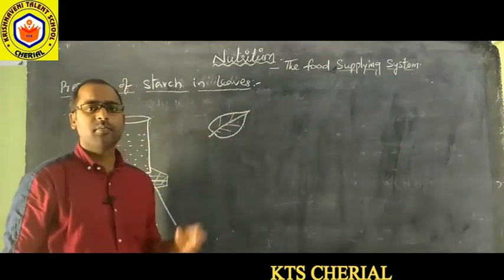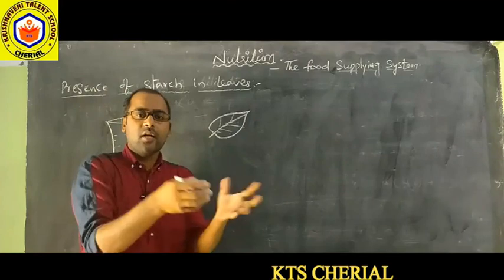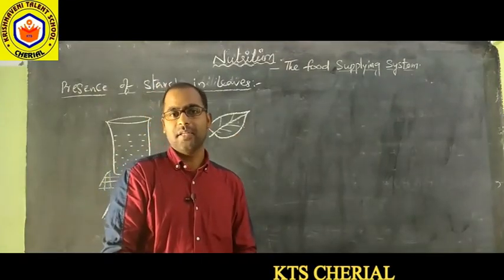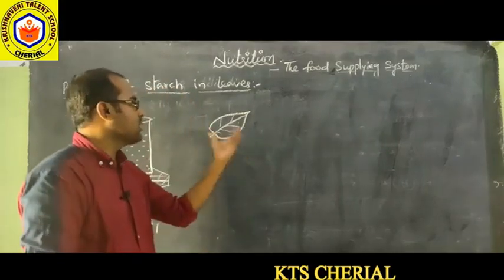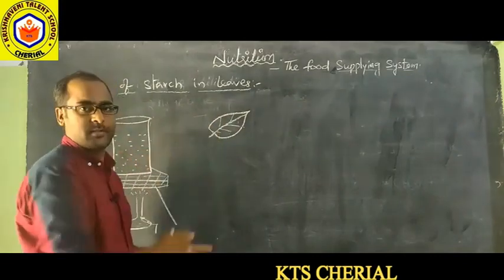Because the leaf contains green color, if we pour iodine on that, it converts into blue or black color. If it contains starch in it, the resultant color will be interrupted. So that is why we cannot test directly by pouring iodine on the leaf. So we have to follow some process.